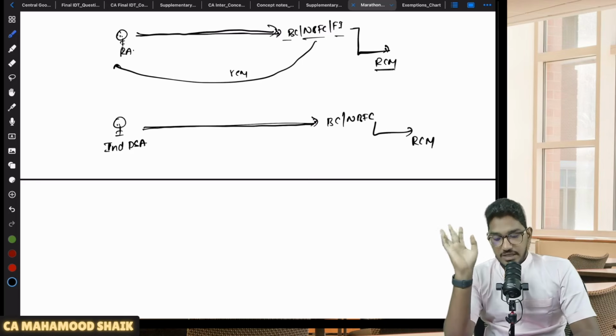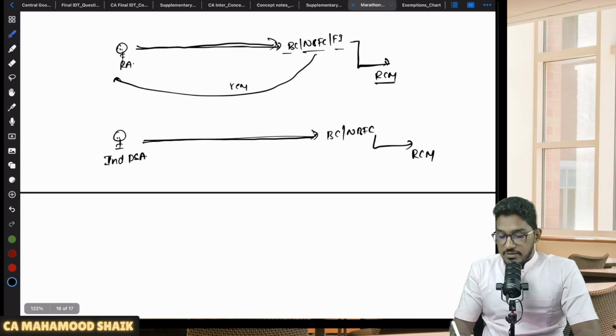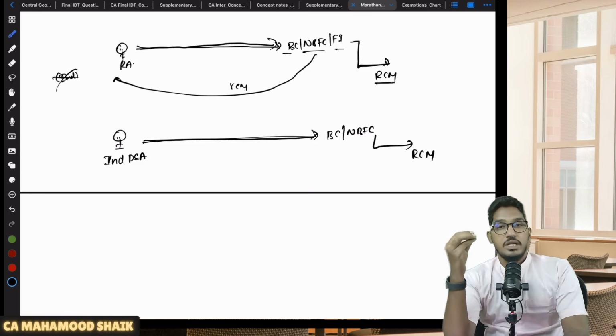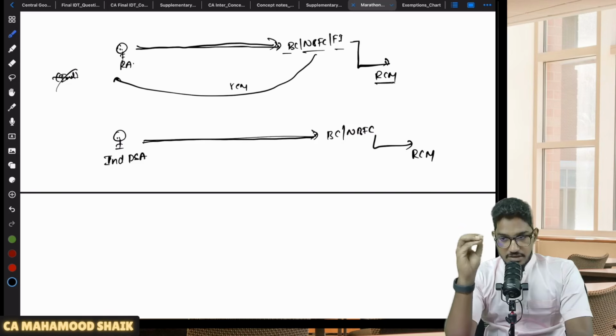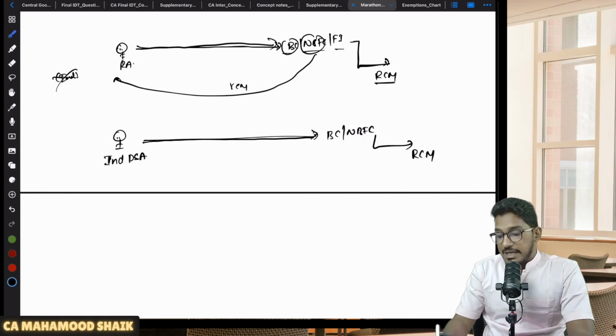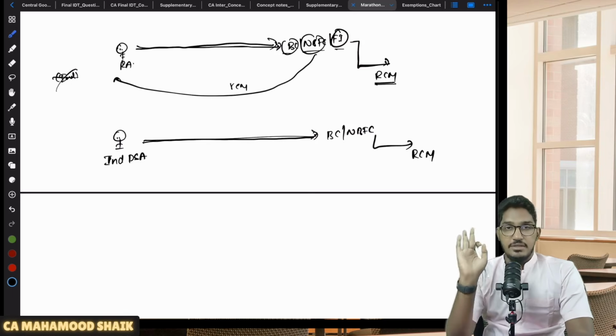Now where students often commit the mistake is when it comes to the recovery agent. When it comes to the recovery agent, there is no restriction that the recovery agent should be only an individual. A recovery agent could be a body corporate also, even a partnership firm. So for recovery agent services, the supplier could be anybody. And if the recipient is a banking company, NBFC, or other financial institution, all will get covered under RCM.